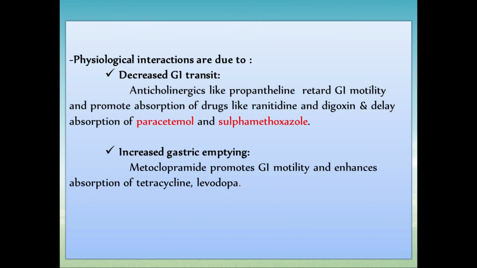Then physiological interactions are due to decrease in GI transit, like anticholinergics, that we have also seen in previous slides. Propantheline retards the GI motility and promotes the absorption of drugs like ranitidine and digoxin and delays the absorption of paracetamol and sulfathiazole. Then increased gastric emptying: metoclopramide promotes the GI motility and enhances the absorption of tetracycline and levodopa. Whenever we take metoclopramide with tetracycline and levodopa, their absorption will increase as it promotes the GI motility.